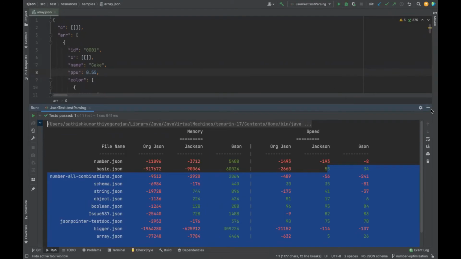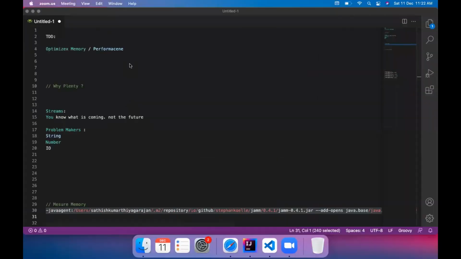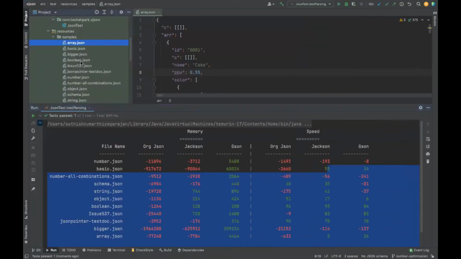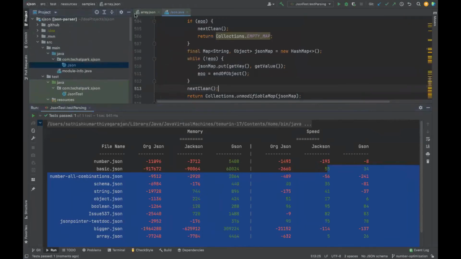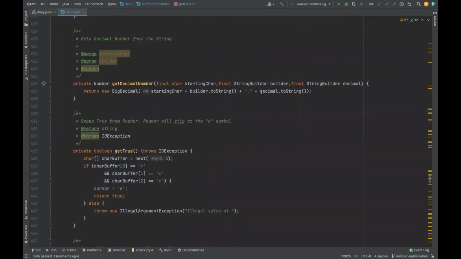Now let us take one by one. How are we going to optimize? Before I go to the optimization phase, let us understand how this algorithm works. This thing that we are going to talk about is not an algorithm. In fact, it is not a project. To be honest, it is just a program. A JSON parser is just a program. It's not a library. We'll do it easily.